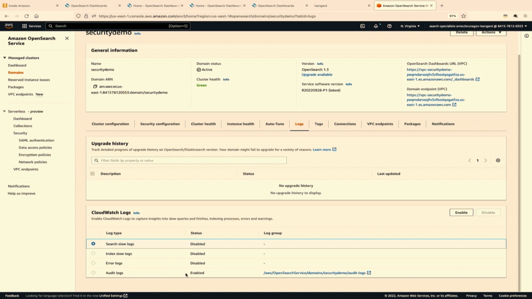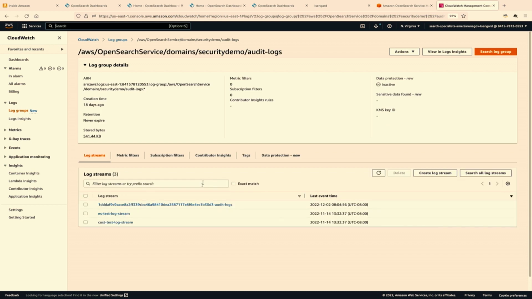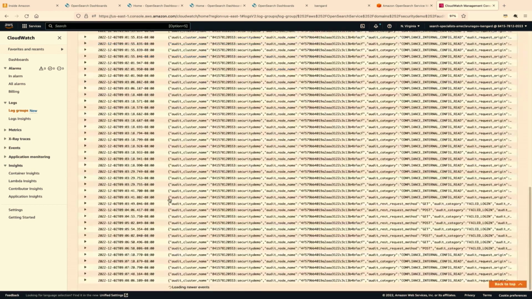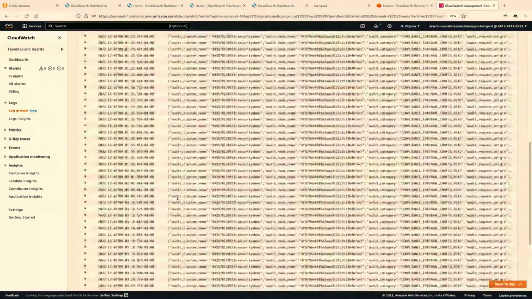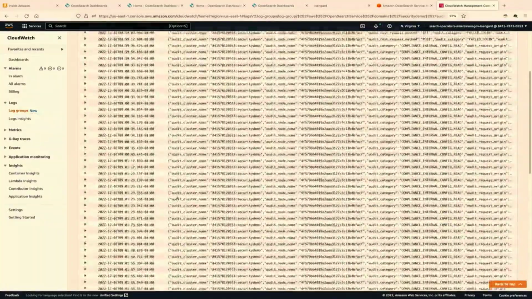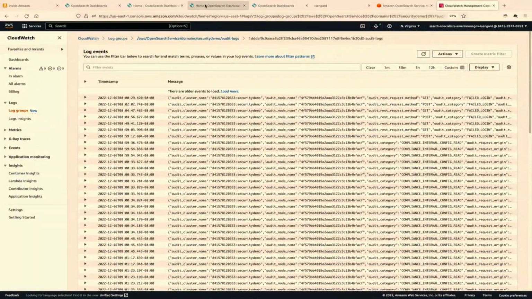I enabled it as part of the demo. But if it's disabled, make sure you select and click on the enable button. And once you start, within minutes you would see your audit logs flowing into CloudWatch metrics. And I'm clicking my CloudWatch, and I can quickly show you the set of audits that have flown in. These are based upon our accesses. So this is how we track accesses to the cluster.